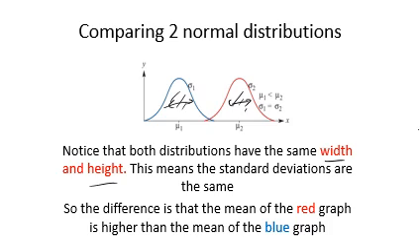So here we would say standard deviation of 1 is equal to standard deviation of 2. What we do notice, however, is that the means are different. We notice the mean for 2 is actually to the right of the mean of 1, in which case we would say the mean of 1 is less than the mean of 2.